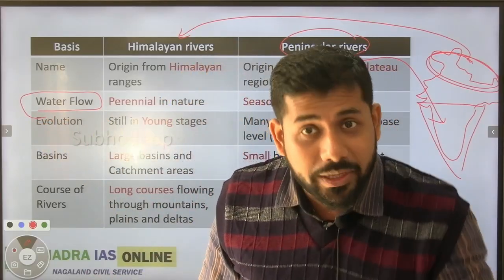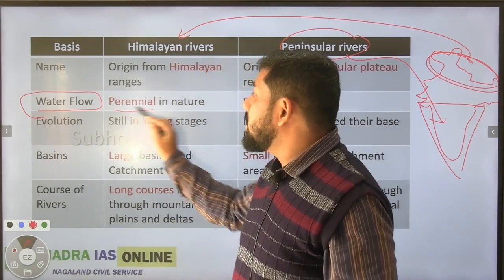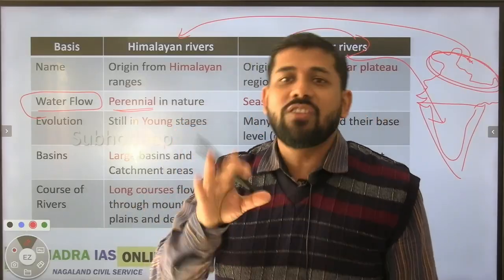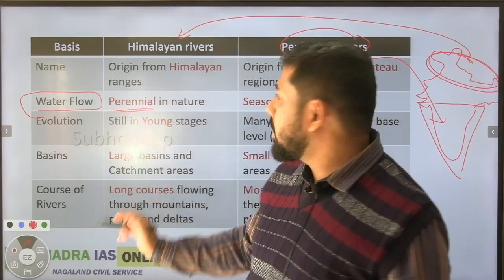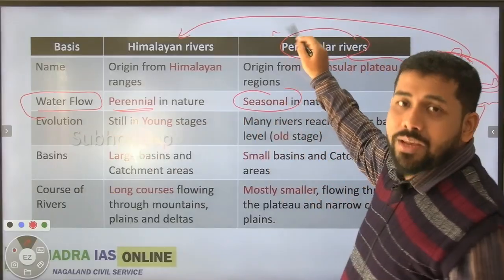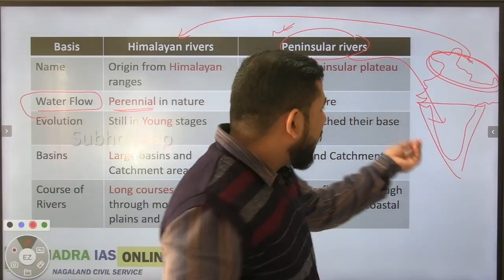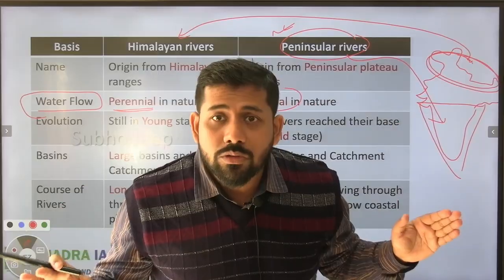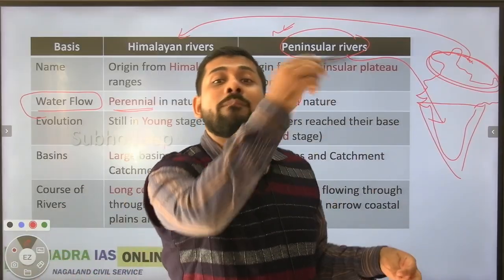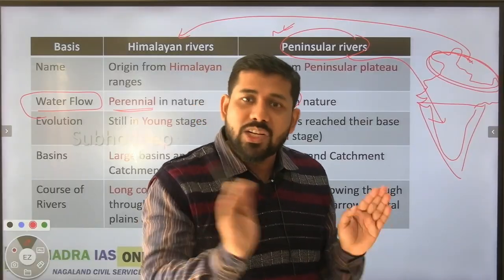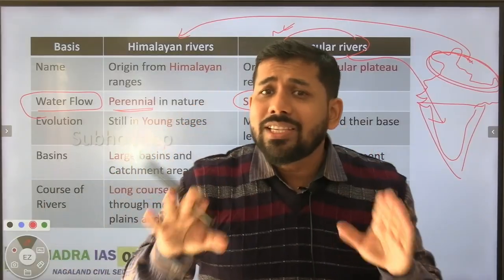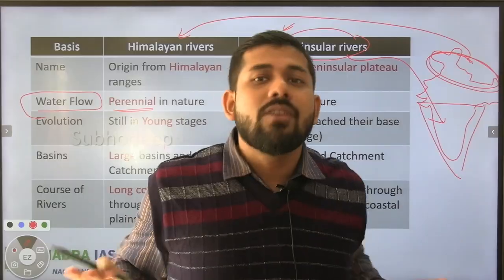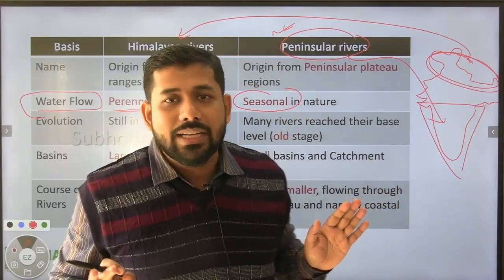Extremely important point, let me tell you. These Himalayan rivers are perennial in nature. Perennial means those rivers which flow 12 months are called perennial rivers. But at the same time, if I talk about the peninsular rivers, see, why are the Himalayan rivers perennial? First of all, because they get water from the monsoon. At the same time, they get water from the melting of ice as well. That is why they flow 12 months. Have you ever seen river Ganga or river Brahmaputra or river Indus dry up? Never ever will you observe that.